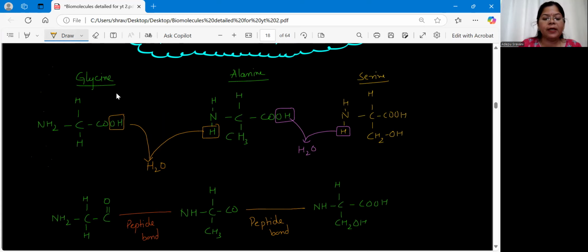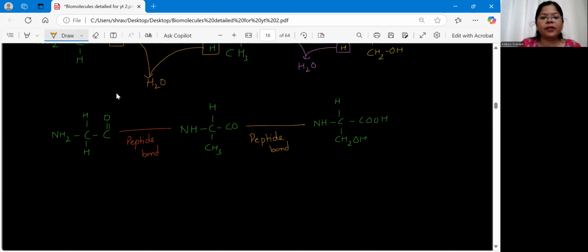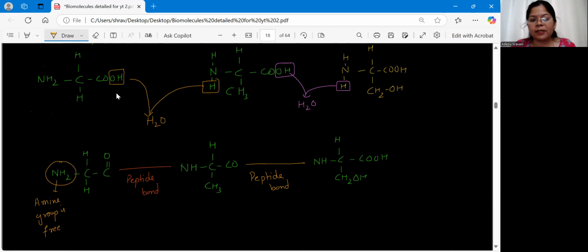between the amino acids. Now, if you observe the chain of amino acids, let us say this is an example of a protein which is formed of 3 different amino acids. Clear? So in this first amino acid, which is glycine, here the amine group is free, isn't it? Here the amine group is free. And if you consider the last amino acid of the protein, now in this example, the last one is our serine. This is our serine. So which functional group is free here? This one is free. And this is what? Our carboxylic group.